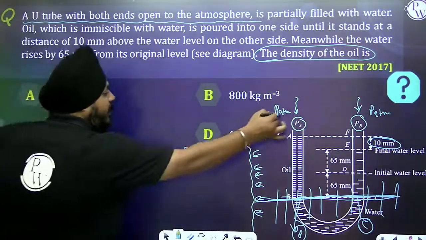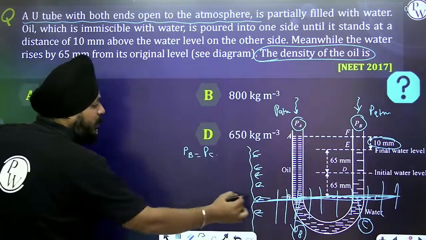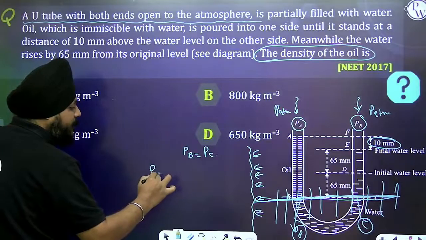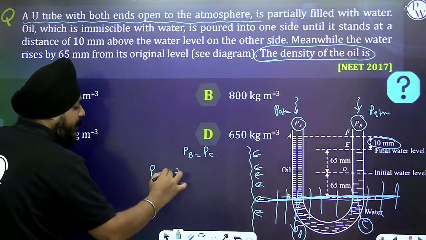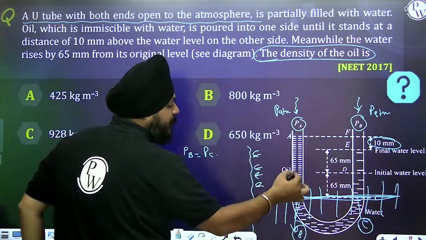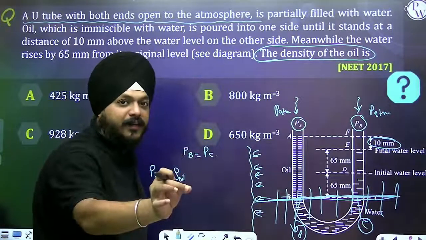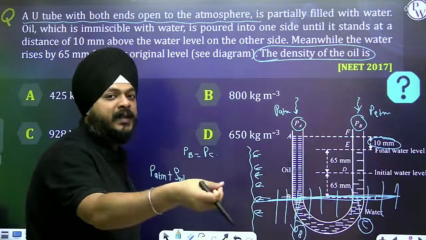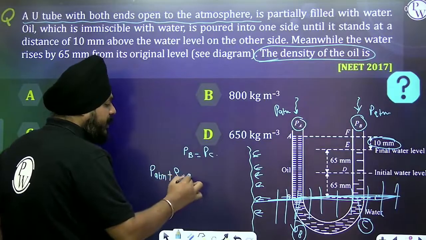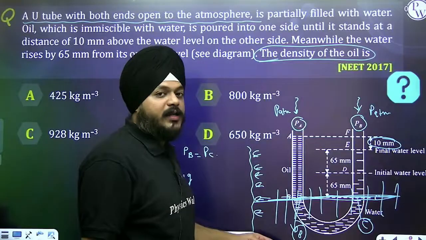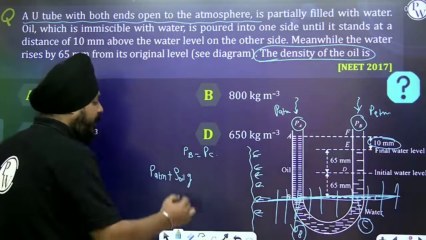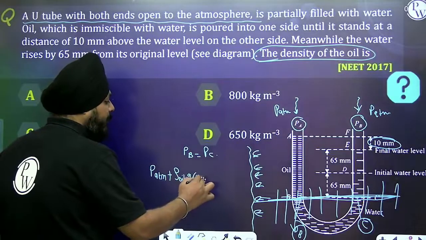The end is open, so what will be the pressure at depth B? That is atmospheric pressure plus density of oil times g times the height up to which oil is filled. Because for this much depth the oil is filled, its respective density should be taken into the calculation. The height is 65 plus 65 is 130, plus 10, that is 140 mm.